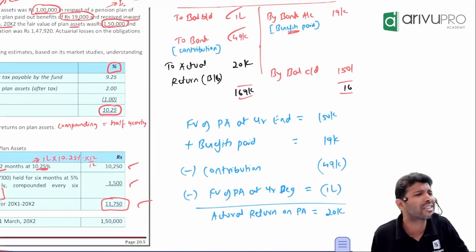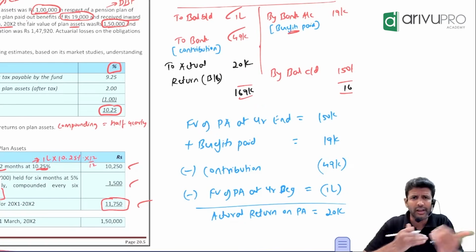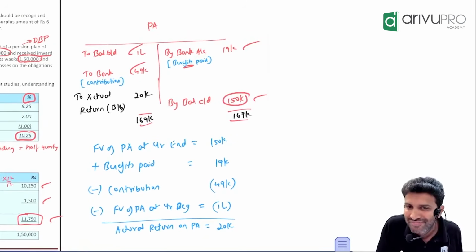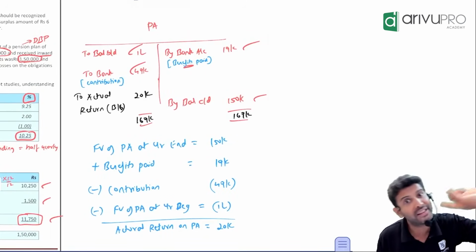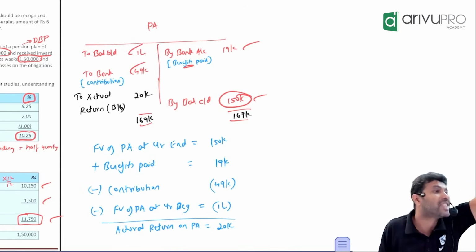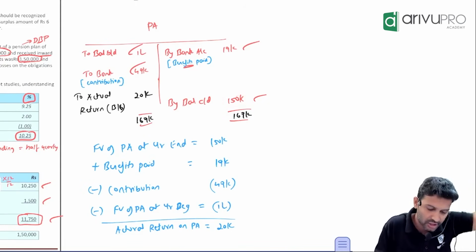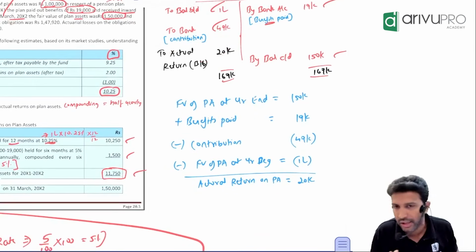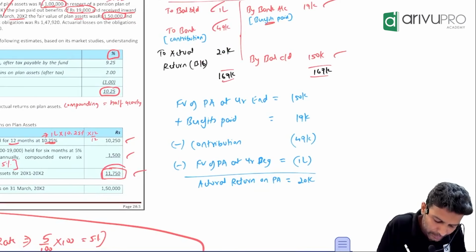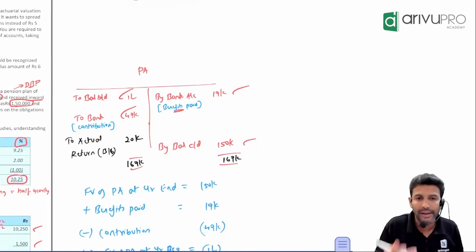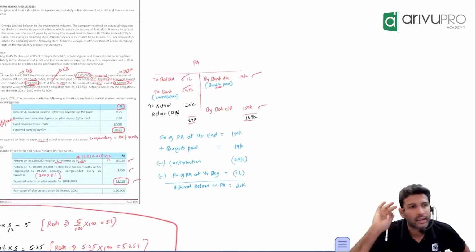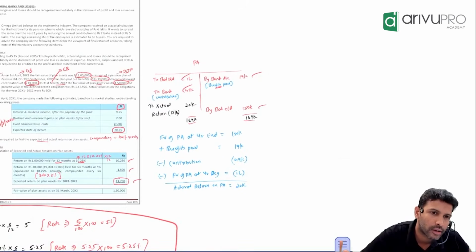Assumptions can change, no, sir. So due to the assumption change, your expected return and actual return may not match, because all this value is given by the actuary. This closing balance and all is given by the actuary. They will take the futuristic assumption and derive this. Every year the assumption will keep changing, so this number will keep changing, and your return and expected return will not match. That difference only we call actuarial gain or actuarial loss. Here we expected 11,750 and achieved 20,000. If you're getting more, is it a loss or gain? Gain. That's it. That is another kind of problem which can come. Got it? Okay.